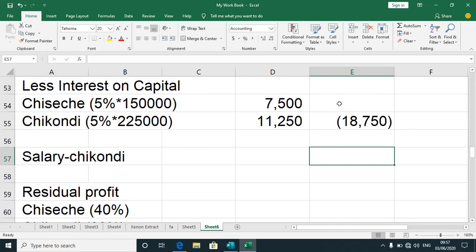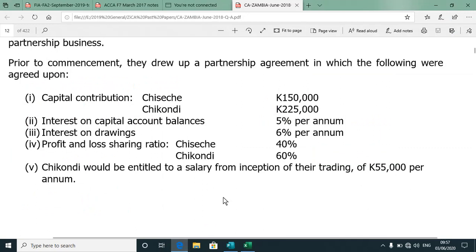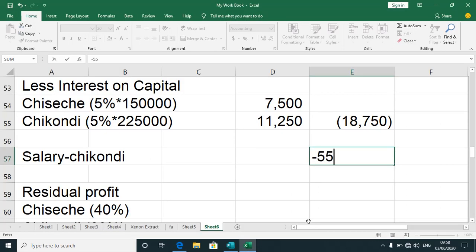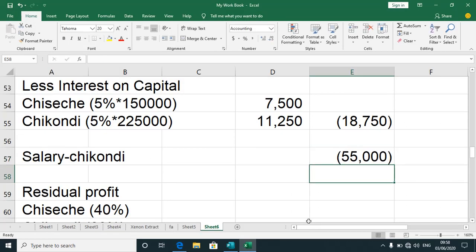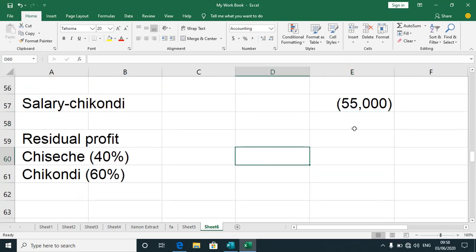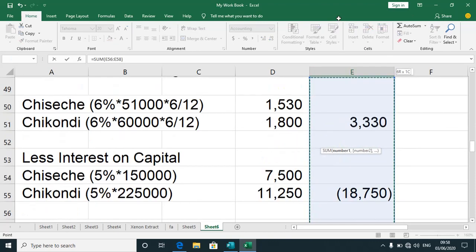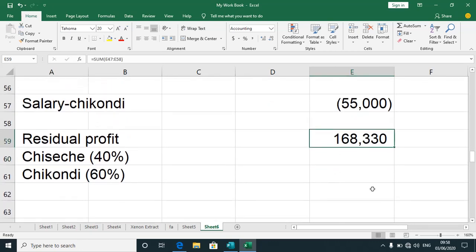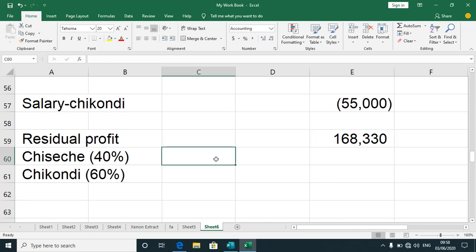other account. All right, there's one partner who is entitled to his salary according to our note here, 55,000. It seems as if Chikondi is an active partner, so we have to again debit that account. All right, so now the next thing is establish what we call residue profit by summing up all these items on the far right. I've got 168,330.